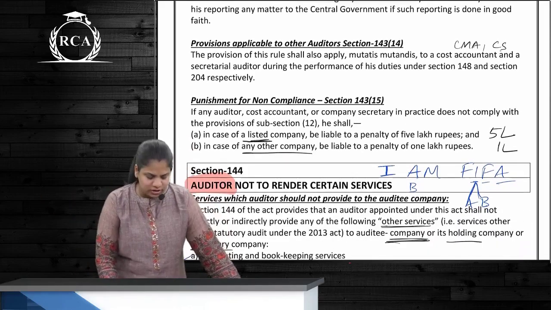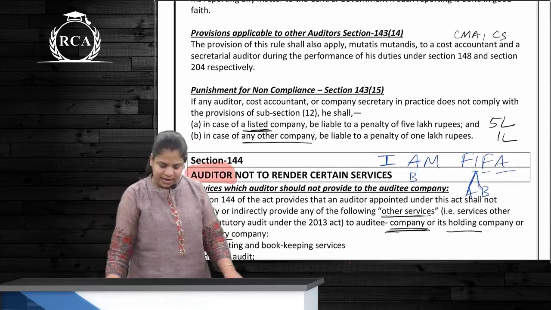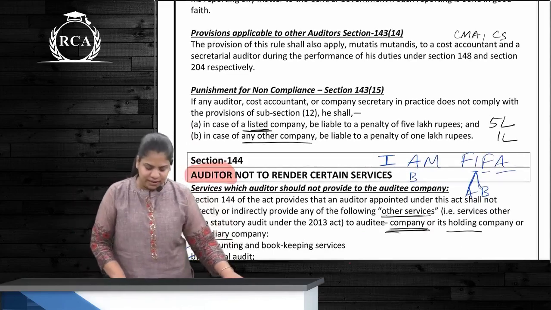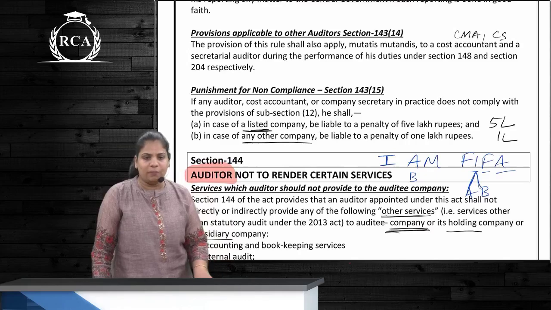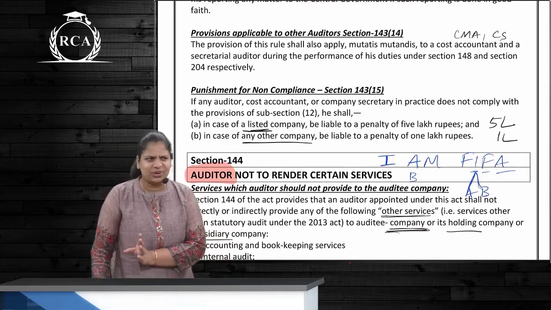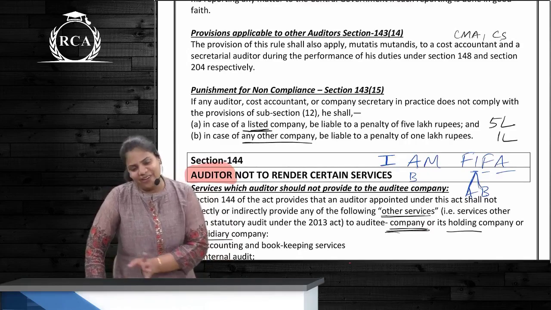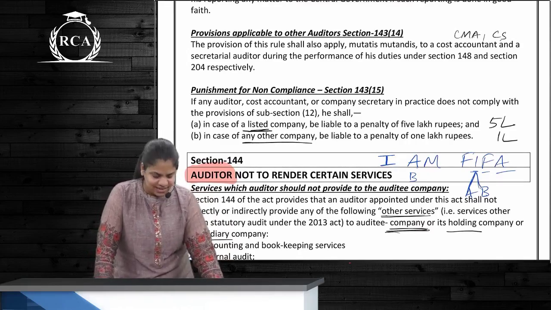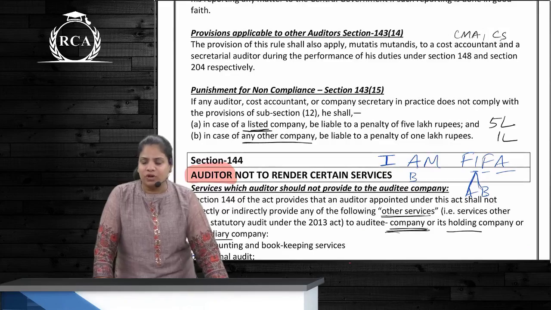And the punishment for non-compliance, if it is a listed company, is 5 lakhs, and for any other company it is 1 lakh. This is for whom? Punishment is for whom? For the auditor or what is this? Cost auditor or for CS. Correct? This was section number 143.